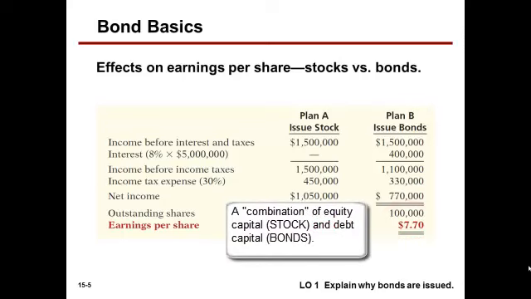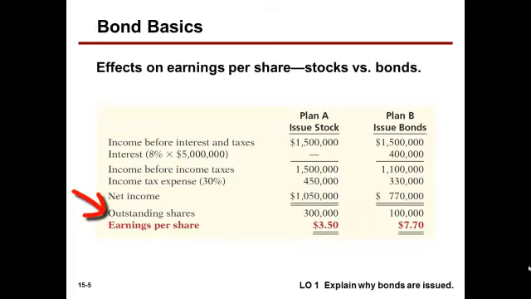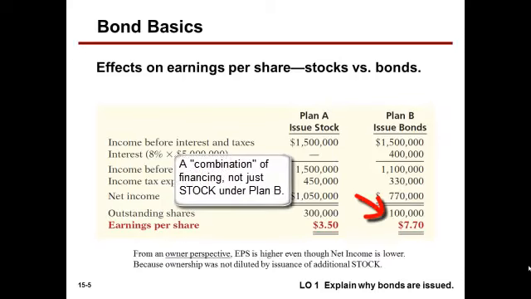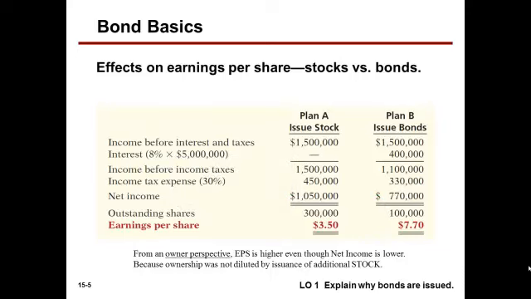The stock would have diluted it by raising the shares from 100,000 to 300,000. In this case here, the capital is obtained by a combination in Plan B of issuing less shares outstanding but bonds payable. So from an owner perspective, earnings per share is higher even though net income is lower, because ownership was not diluted by issuance of additional stock.